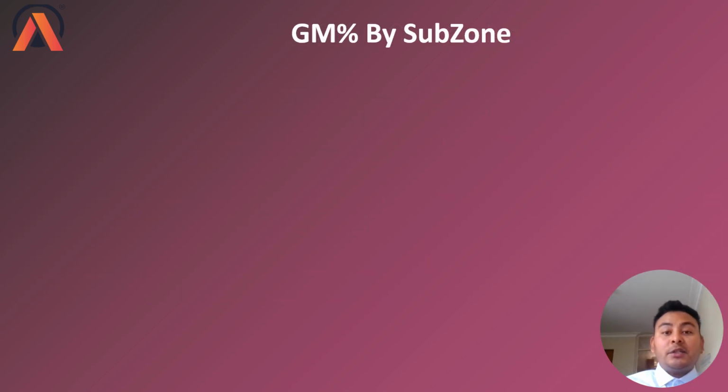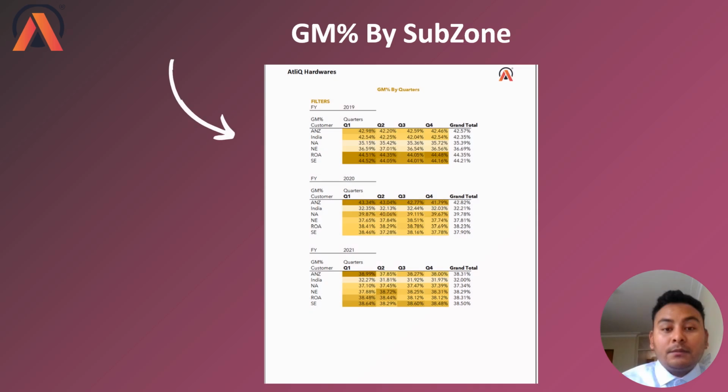So, GM percentage by subzone. In the GM percentage by subzone report, you can see ROA and SE in 2019 had dominated from quarter one to quarter four. I am able to say this because I'm seeing a very dark color that represents the growth rate of the GM percentage.